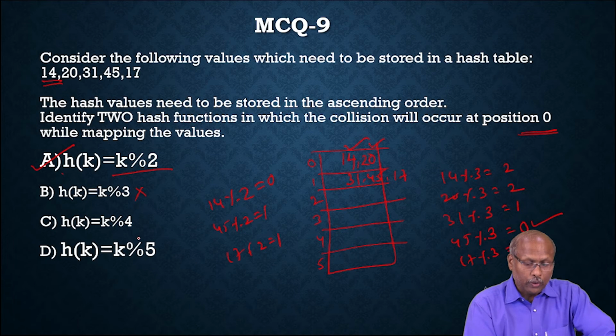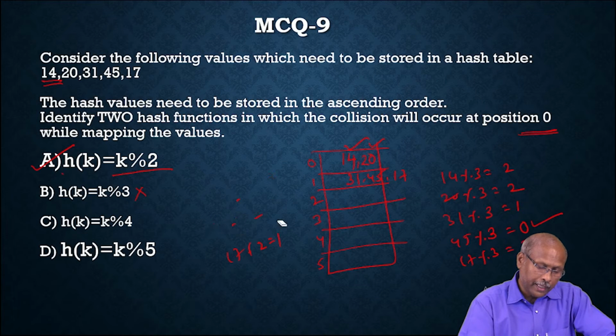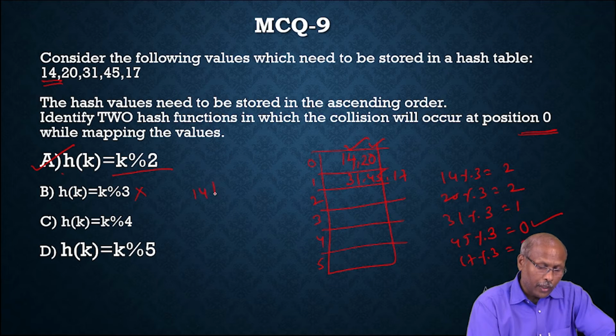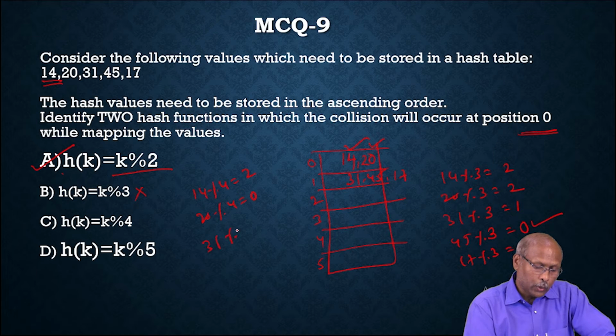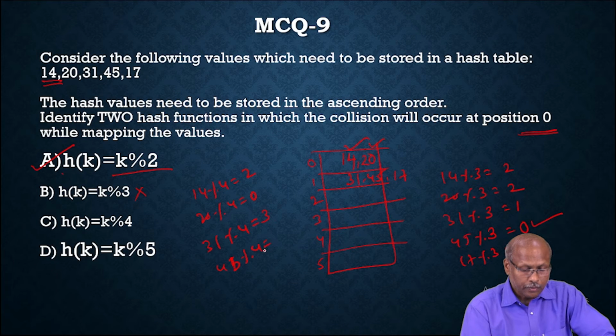Similarly, k modulus 4. If I apply modulus 4, what will I get? 14 modulus 4 is 2. 20 modulus 4 is 0. Modulus means the remainder. 31 modulus 4 is 3. 45 modulus 4 is 1.